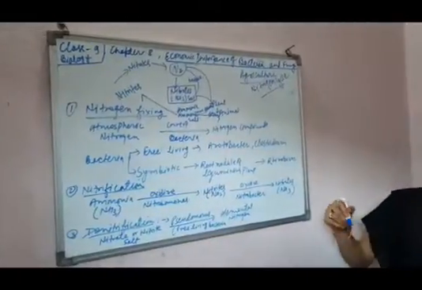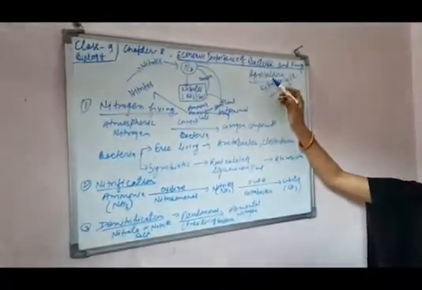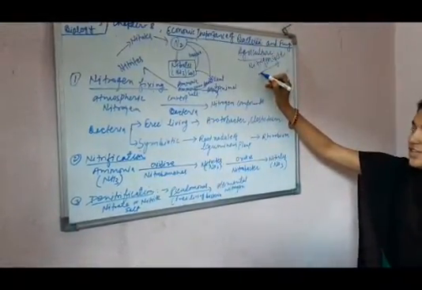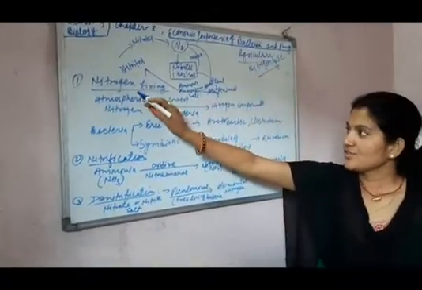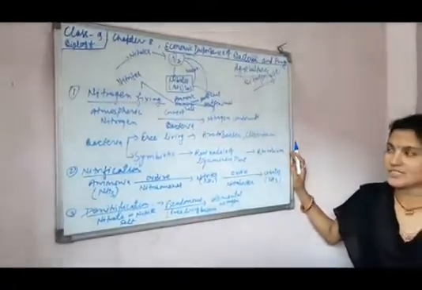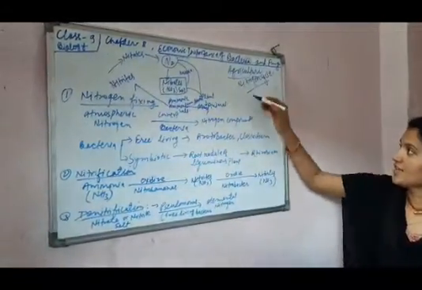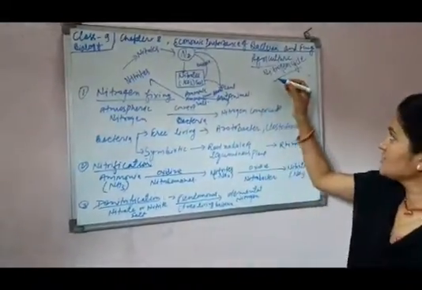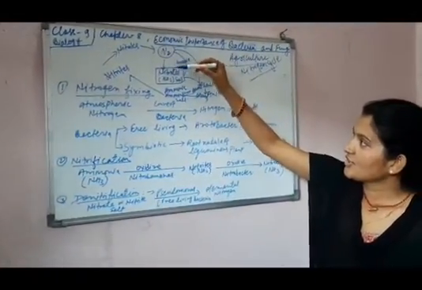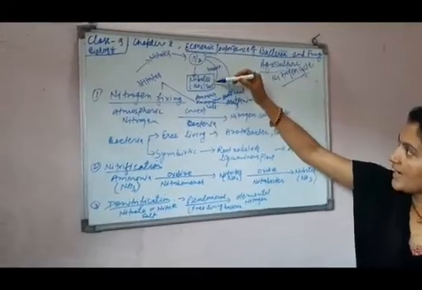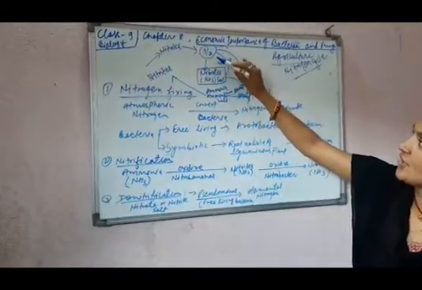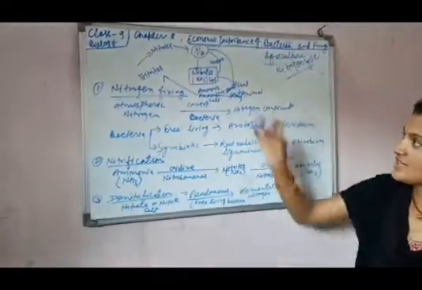We are going to start the useful role of bacteria in agriculture, in which we have to study about the nitrogen cycle. In the nitrogen cycle we have to study the role of nitrogen fixing bacteria, nitrifying bacteria and denitrifying bacteria. Firstly, what is the nitrogen cycle? The nitrogen cycle is the conversion of atmospheric nitrogen into nitrites, nitrates or ammonia, and from nitrates, ammonia and nitrites it is reconverted into nitrogen. This is known as the nitrogen cycle.